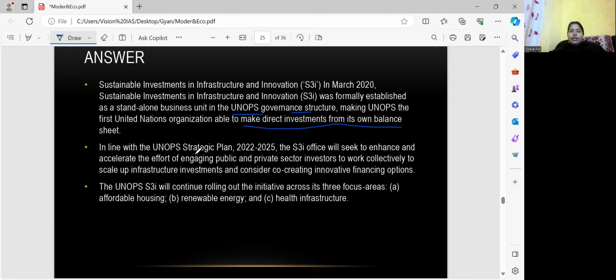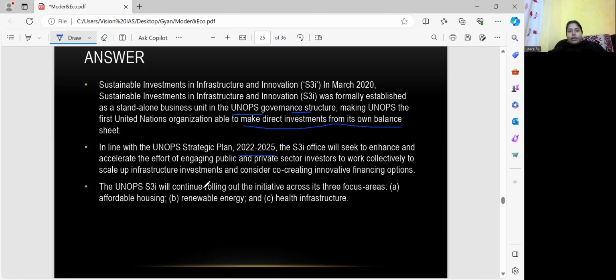And in line with the UNOPS strategic plan 22 से 25 तक, 2025 तक, the S3I office will seek to enhance and accelerate the effort of engaging public and private sector investors to work collectively to scale up the infrastructure investment and consider co-creating innovative financing options.